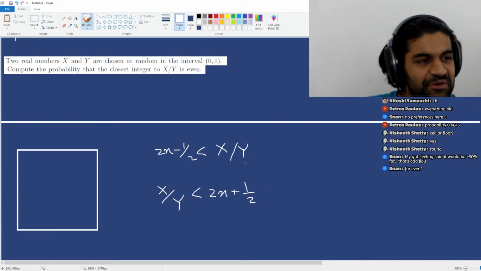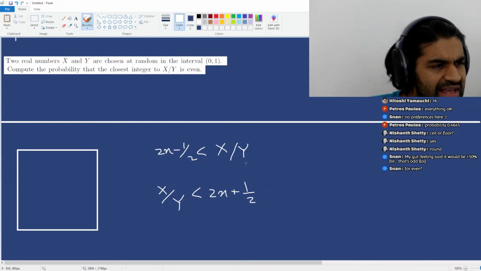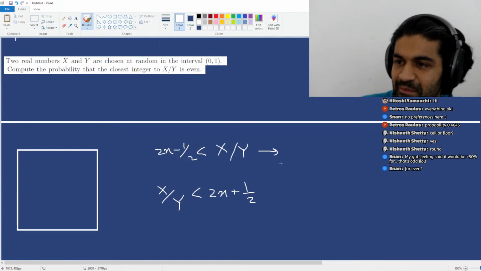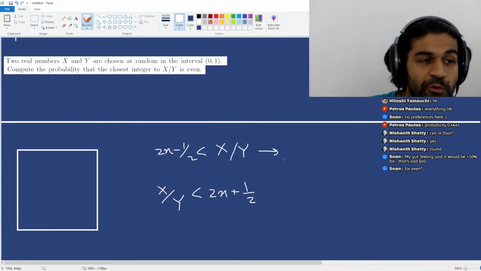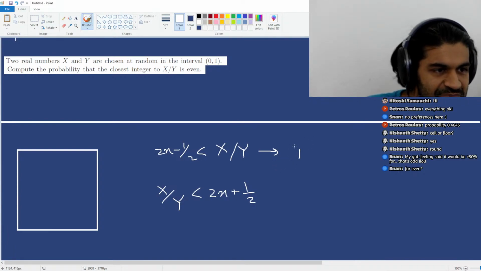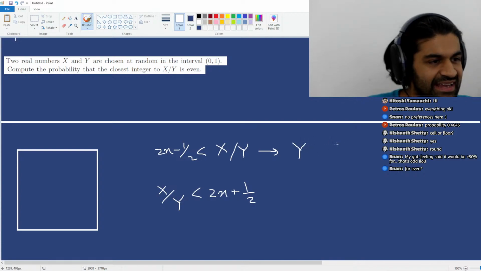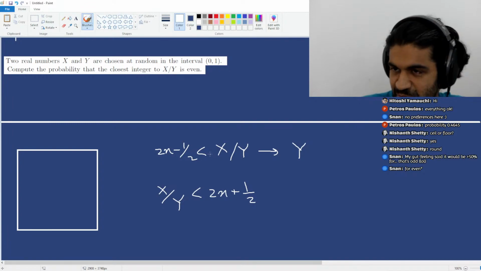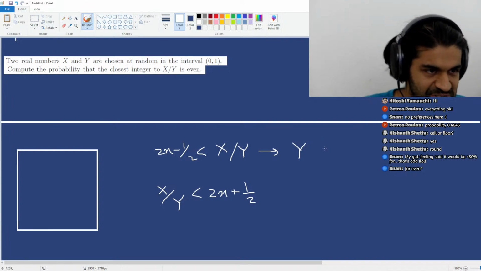Now I can manipulate this, and I want to write these as equations that I'm more familiar with, like equations for lines. Because x and y are both positive, I can multiply and divide by x or y on either side of the equation without too much issue.